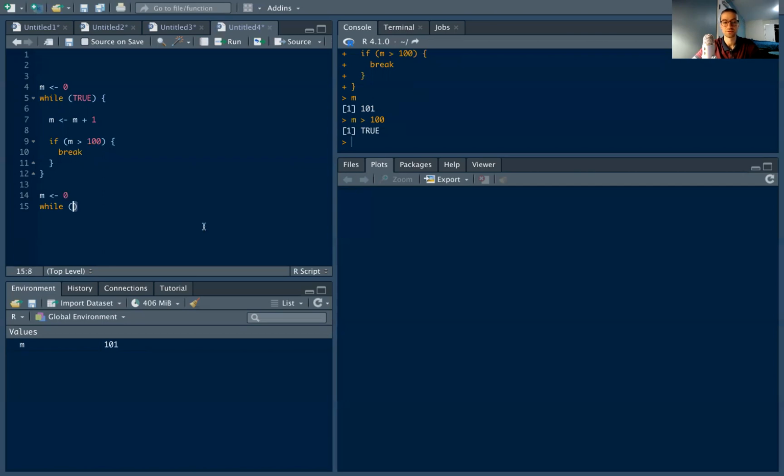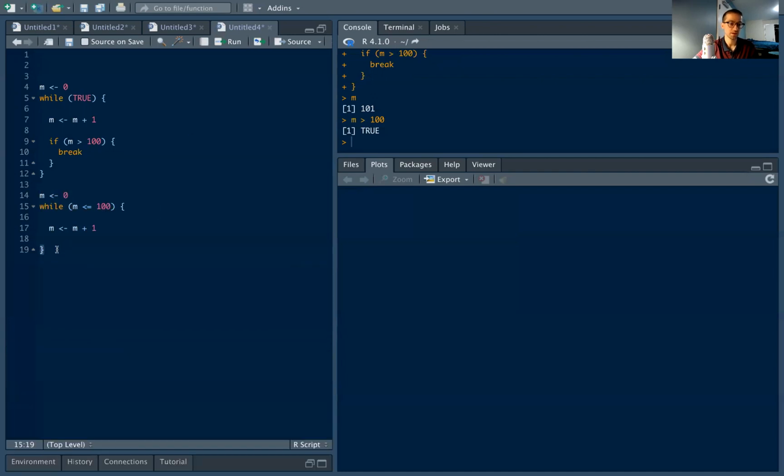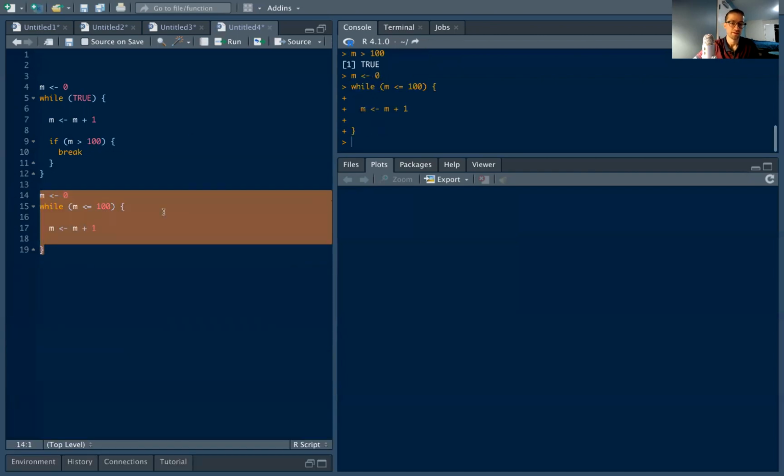So in this case, instead of doing true, I can say while m is less than or equal to 100, m is m plus 1. In this case, there's a condition as well, but the condition is a little bit more complicated than just true. We're saying as long as m is less than or equal to 100, continue looping through. I'm going to clear my environment, and I am going to hide this. And now I'm going to run this code. You can see it ran on the right side. And if I print out my m value, what's it going to be? If we guess correctly, it's going to be 101 again.